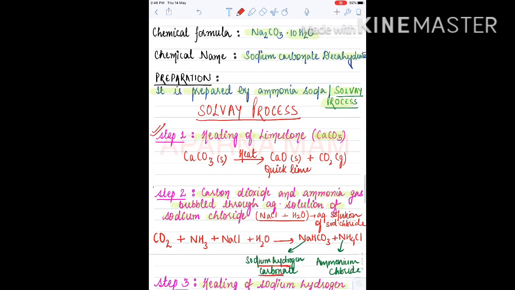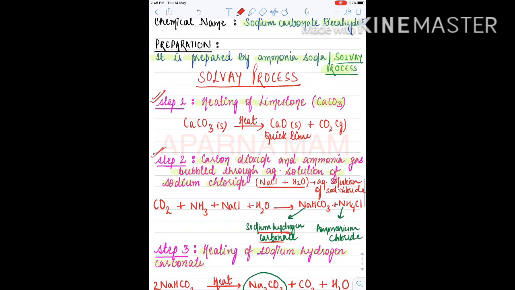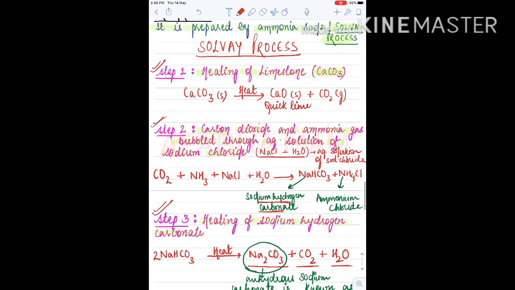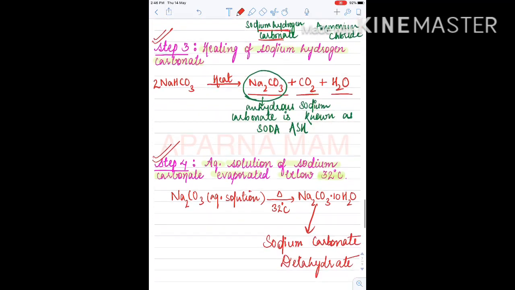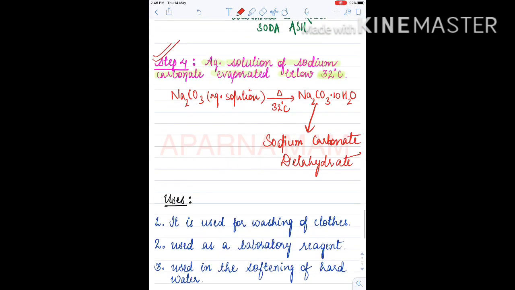The second step is passing carbon dioxide gas and ammonia gas through an aqueous solution of sodium chloride. The third step is heating of sodium hydrogen carbonate, and the fourth step is evaporating the aqueous solution of sodium carbonate below 32 degrees Celsius.